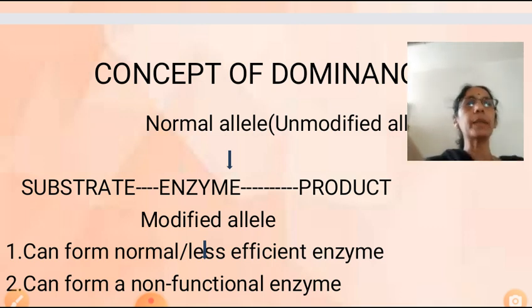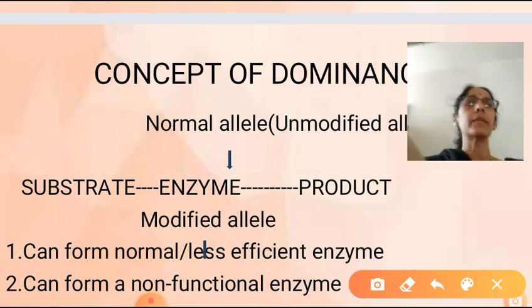So for example, you are taking a substrate. Normally, a substrate is converted into product, right? Last year when you were studying about respiration, so many examples you have studied. Glucose is converted into glucose 6-phosphate with the help of an enzyme hexokinase. Likewise, for the conversion of substrate into product, what is needed?